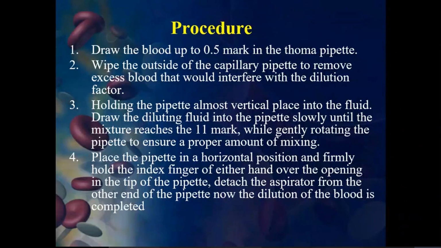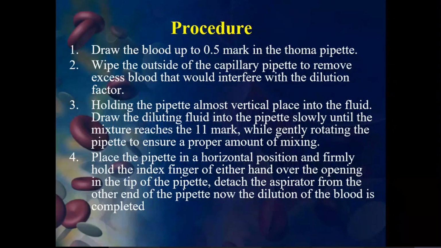Holding the pipette almost vertical, place it into the fluid and draw the diluting fluid into the pipette slowly until the mixture reaches the level mark. It's not horizontal, it's vertical, straight up, and then into the fluid. The fluid here is the WBC diluting fluid, and you draw it into the pipette slowly until the mixture reaches the level mark.